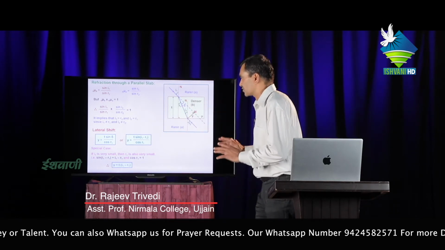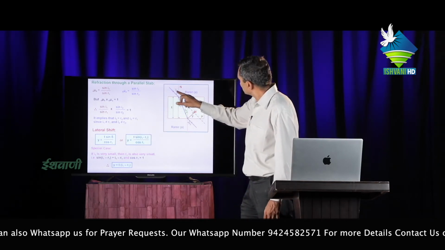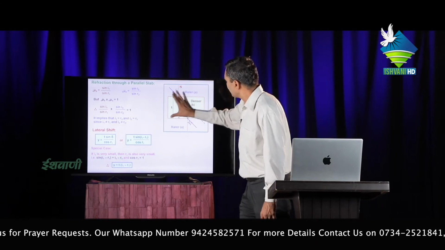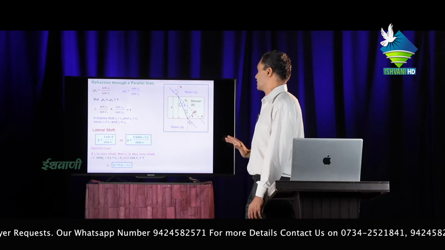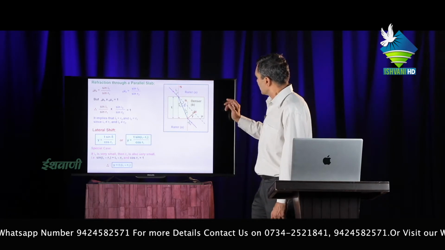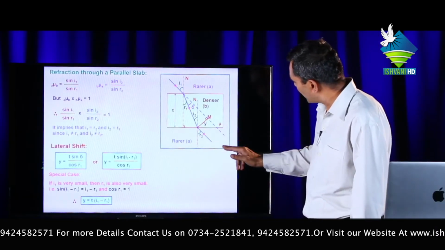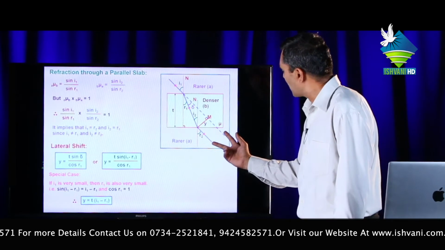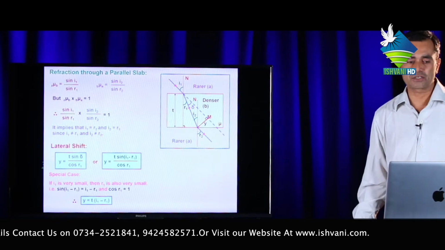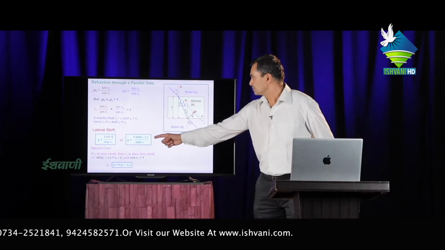So, lateral shift. This ray is incident on this glass slab and bends towards the normal, but if this glass slab is not present in the path of this ray, then the ray moves in a straight line. The direction of this ray and this emergent beam remain parallel to each other, and the distance between them is called lateral shift. Lateral shift is represented by the following equations.